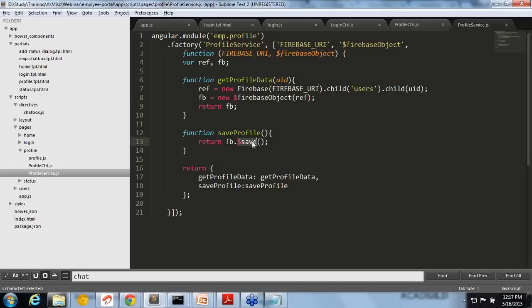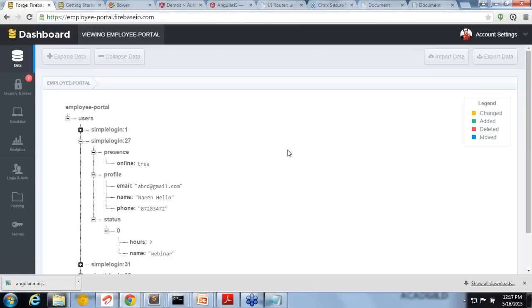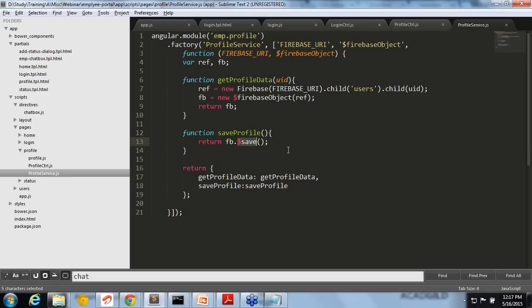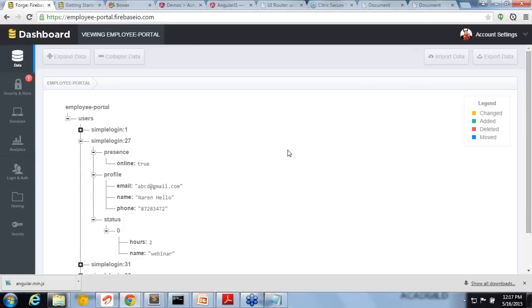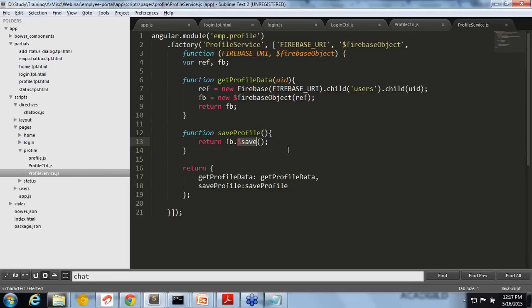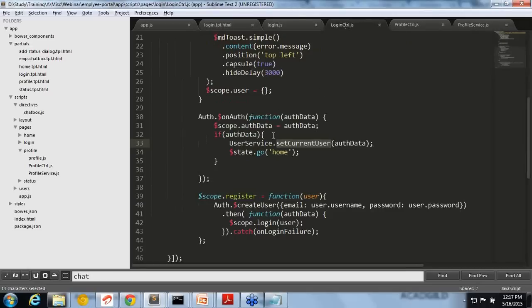And whenever I am saving, it will immediately be updated on the server side also, and whenever it is updated it will be reflected everywhere. That is why the users on the right side are updating automatically. Firebase handles this automatically because we are setting it to the scope.